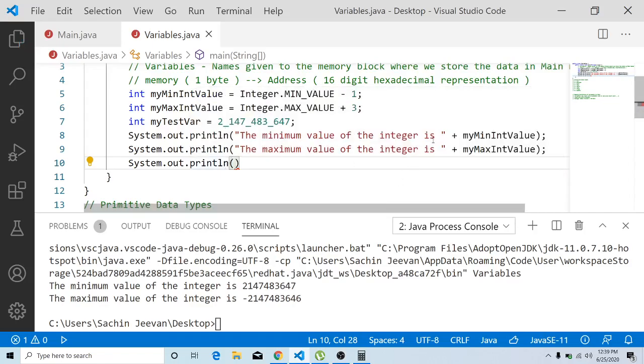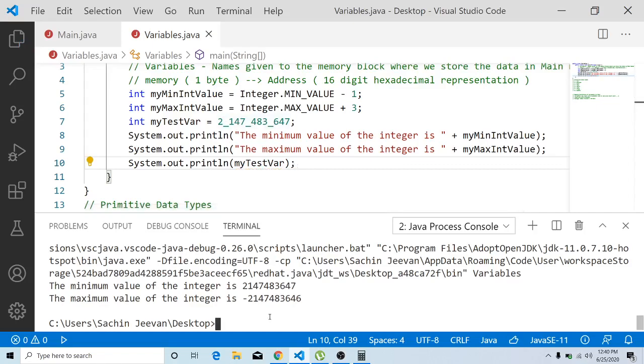If you are declaring a variable, initializing it, and not using that variable, automatically that variable is shown with a warning, because unused variables are extra memory, right? Wastage of memory. So the editor finds that this variable is declared but not used anywhere. So we are printing my test variable now, and we will check in which format it prints: in the same format that we defined, or in the normal format.